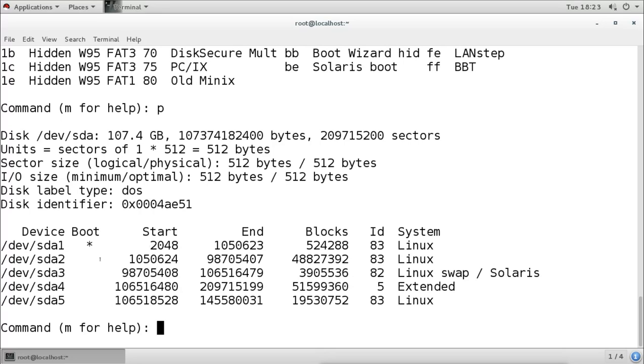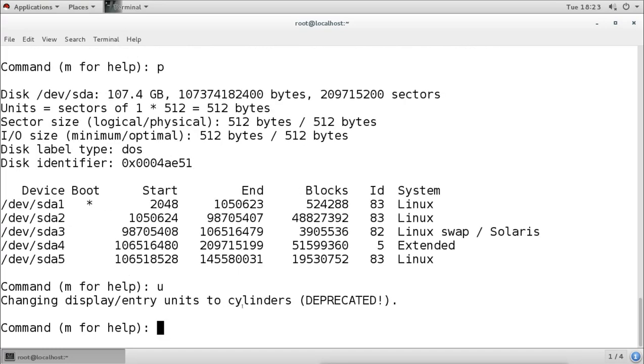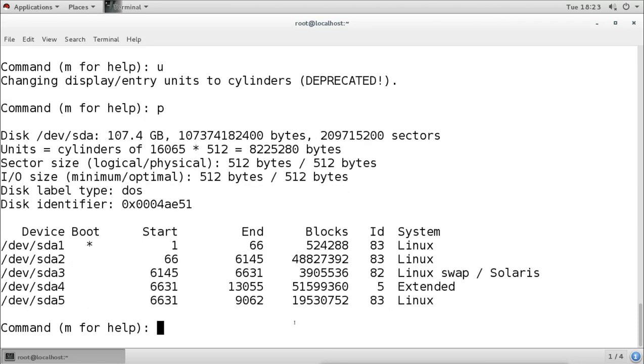When you try to use the U command here, it also says it is deprecated. What it does here is change the display entry unit to cylinders. Now if I print the partition table, you can see it is showing it in cylinders. The first partition starts from cylinder 1 and ends on cylinder 66.